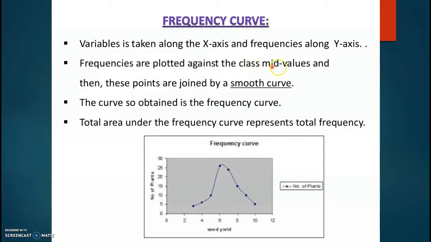Frequencies are plotted against the class mid values, and then these points are joined by a smooth curve. In the frequency polygon, we have to join all these points by straight lines, but in the frequency curve, we have to join the midpoints of each histogram by a smooth curve. Don't use scales or straight lines. The curve so obtained is the frequency curve. Total area under the frequency curve represents total frequency, just as in the frequency polygon.